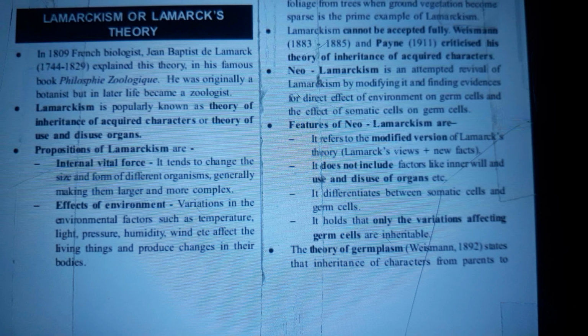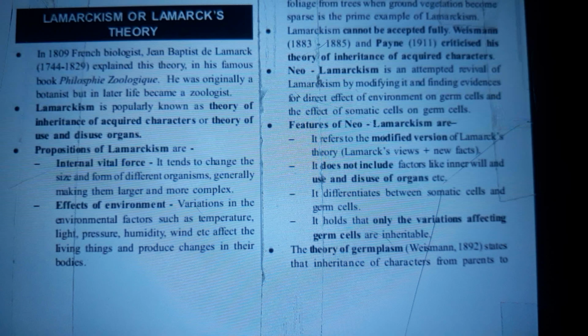Features of Neo-Lamarckism are: the theory is Lamarck's views plus new facts. It does not include factors like inner will and use and disuse of organs, etc. It differentiates between somatic cells and germ cells. It holds that only the variations affecting germ cells are inheritable.